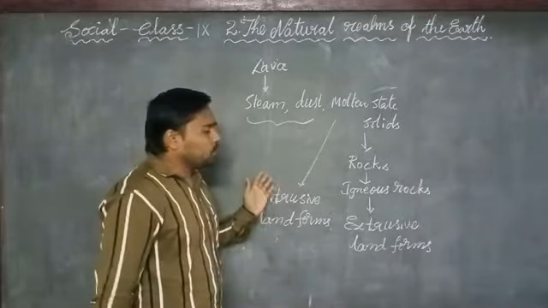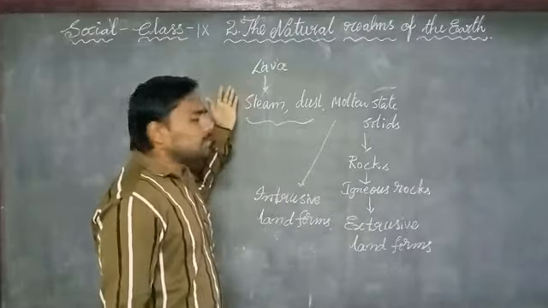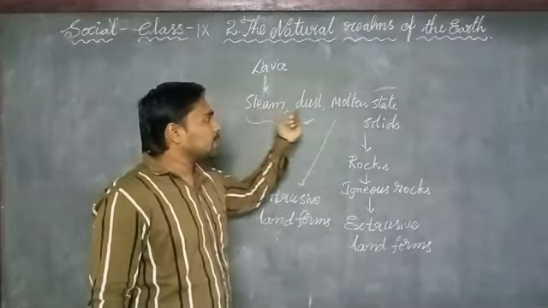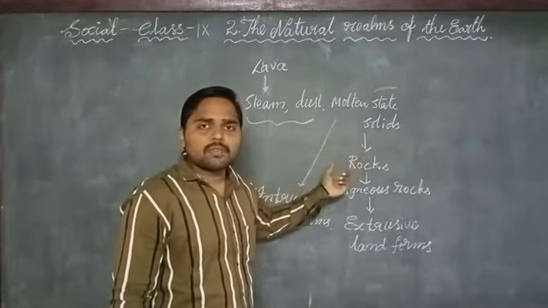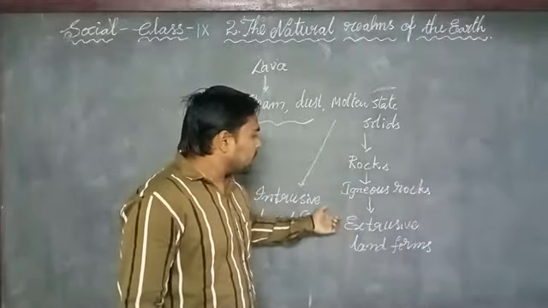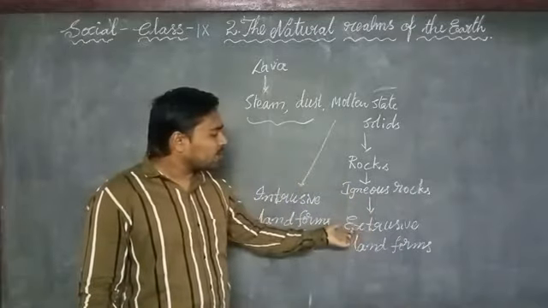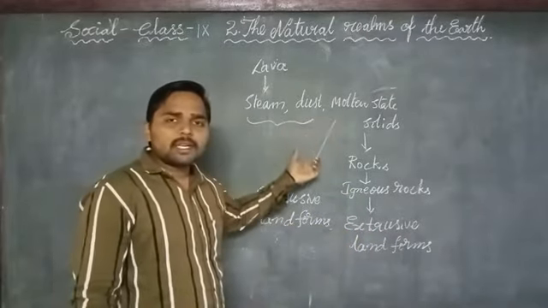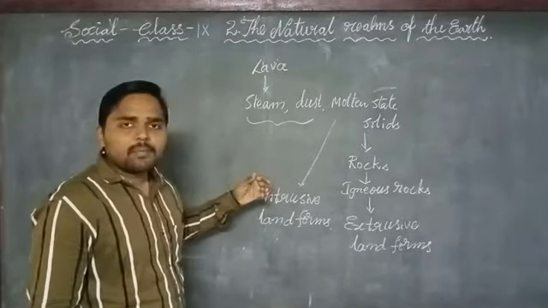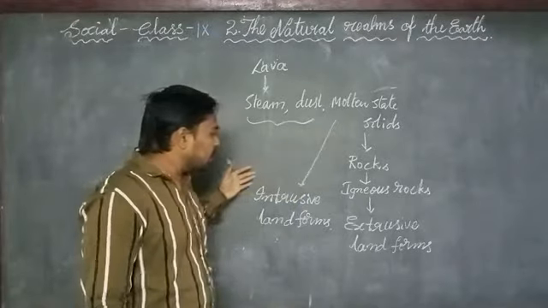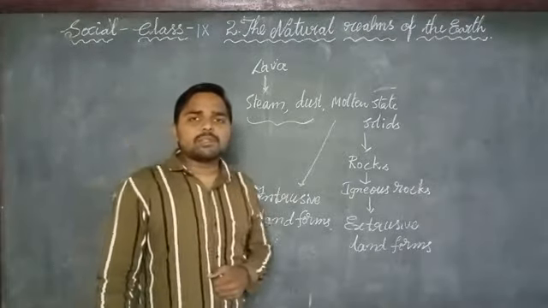In this way, lava is composed of steam, dust and molten state material. After cooling, this molten material forms rocks on the surface of the earth. These rocks are igneous rocks, and because they are formed on the surface of the earth, they are called extrusive landforms. If some molten material does not entirely come up from the volcano, then due to cooling it forms landforms under the surface of the earth. Those rocks are called intrusive landforms.